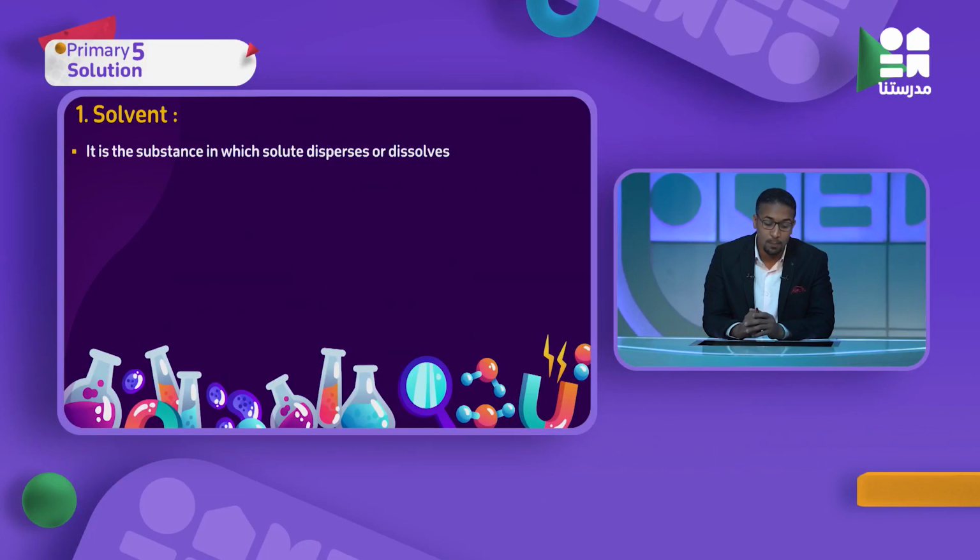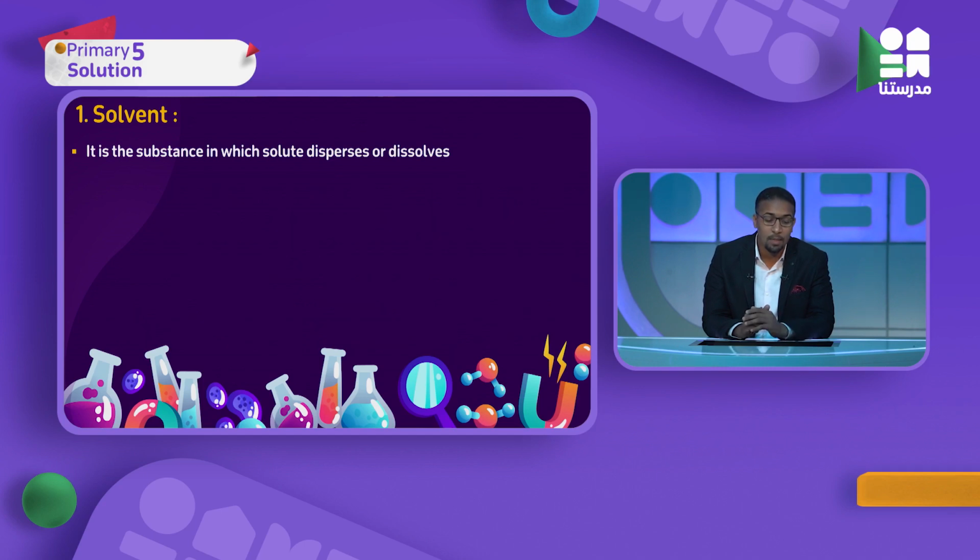Number one, solvent. And we said solvent and solute. So solvent is a substance in which solute disappears or disperses or dissolves. Dissolves يعني يختفي. Disperses يعني يتشتت. Disappears يعني يختفي. كل دي حاجات بتحصل لإيه؟ للparticles بيعملها solvent للsolute.